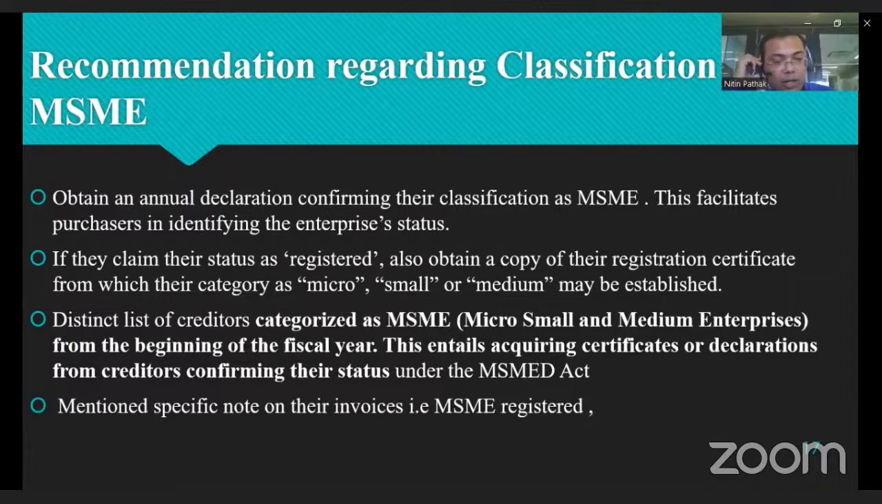If it is a small or micro enterprise, then the buyer needs to make payment within the time limit specified under the MSME Act. And if the status is medium size enterprise, then this section will not be applicable to that entity, even if it is registered under the MSME Act.